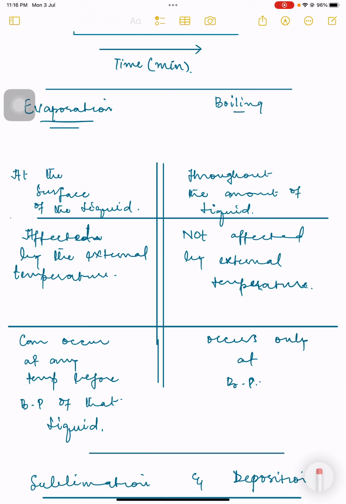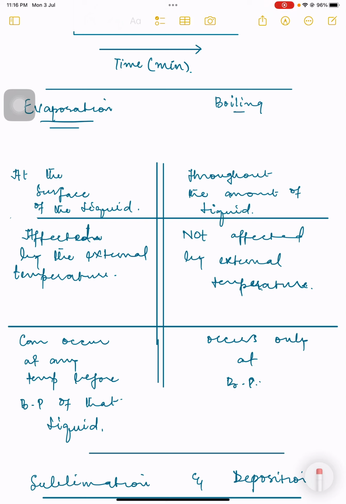In evaporation, it is happening at the surface of the liquid. Bottom particles are not evaporating, rather the surface particles are evaporating. Guys, what is happening in evaporation basically? Details of evaporation related to vapor pressure and so on will be taught to you in AS chemistry, but right now I am just telling you that in evaporation, kinetic energy is gained by the particles of the liquid.